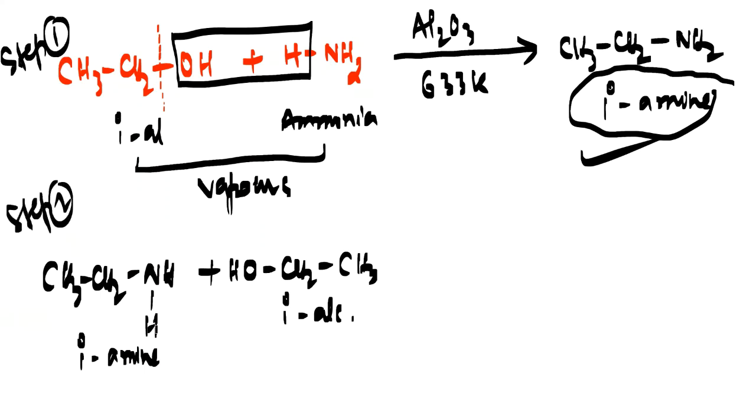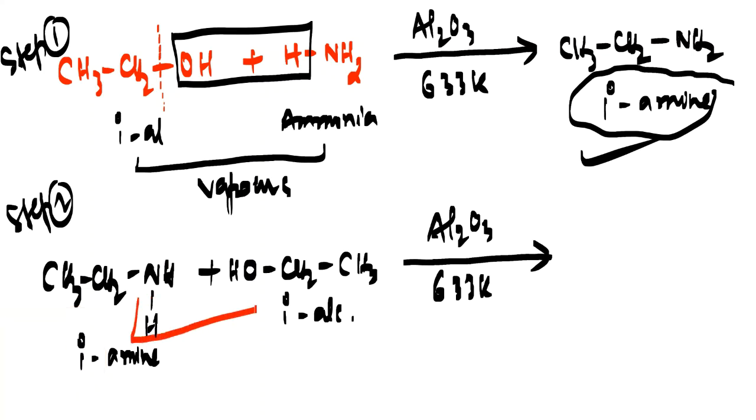In step number 2, I am treating the primary amine with primary alcohol once again, in the presence of the same Al2O3, alumina, at 633 Kelvin. So what is the possibility here? This H and this OH will come out, that means water will come out. So in the first reaction also water came out, and here also water will come out.